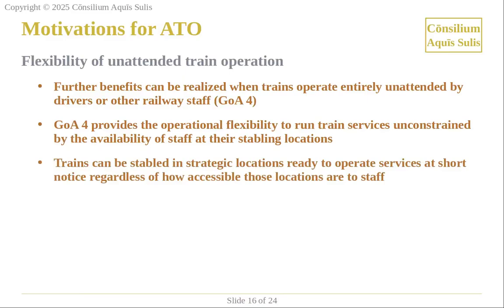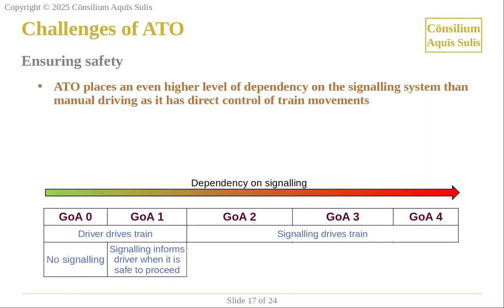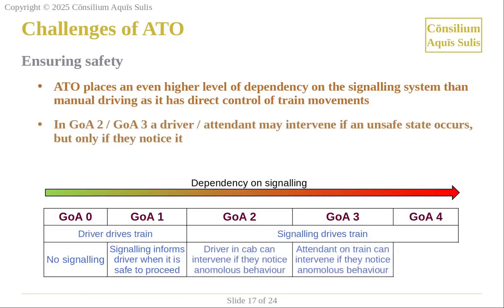Whilst ATO offers many benefits, it also entails challenges. It places an even higher level of dependency on the signaling system than manual driving, as it has direct control of train movements. Although a driver or attendant may intervene if ATO behaves in an unsafe manner in GOA2 or GOA3, this is contingent on them noticing it in time. In GOA4, there is no one on board the train to intervene.